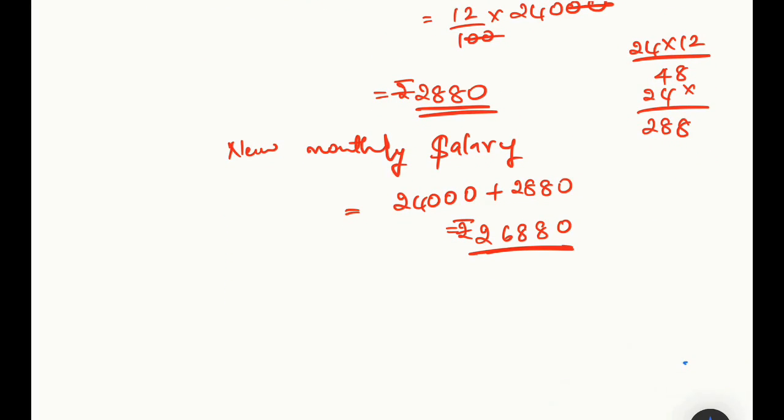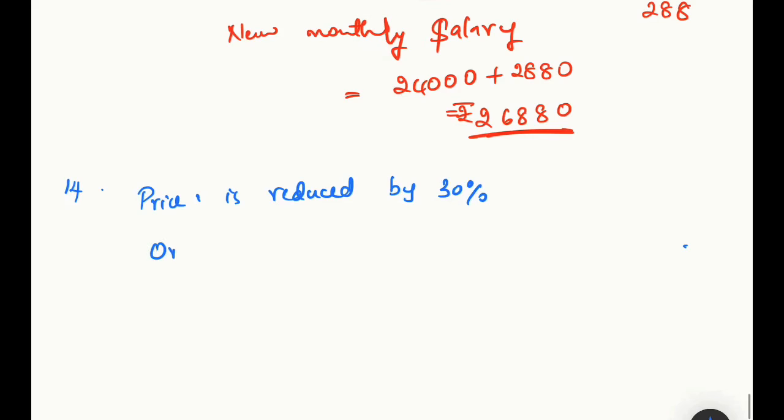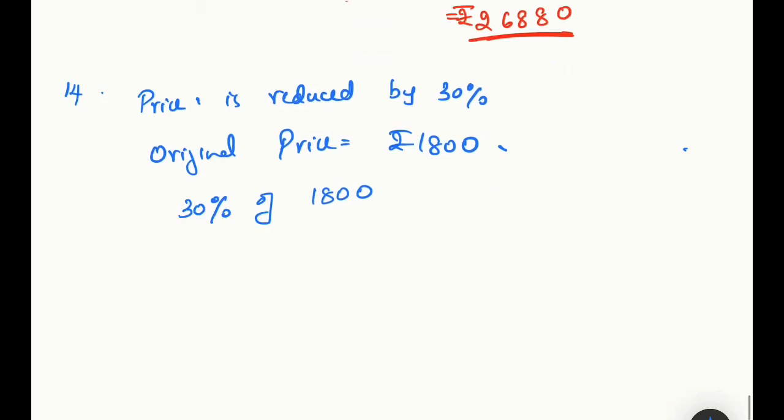Now coming to question number 14. In a sale, the price of an article is reduced by how much? Price is reduced by 30%. If the original price of the article is rupees 1,800. What's the first sub question? Find the reduction in price of the article. So how do we find out? 30% it is reduced, right? So what is 30% of 1,800? We need to find first.